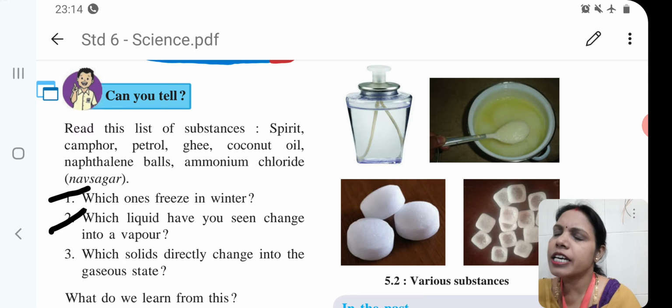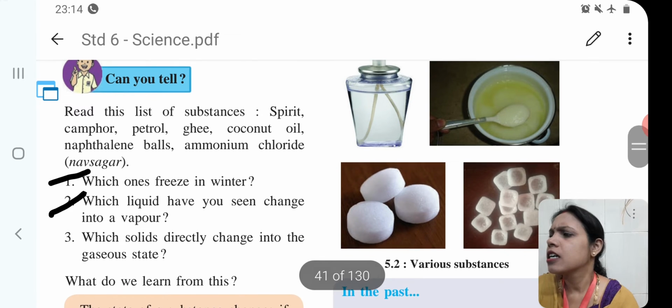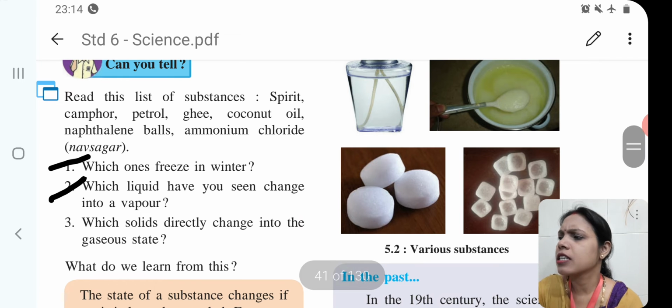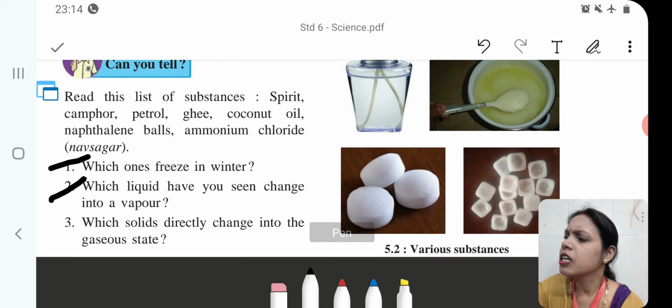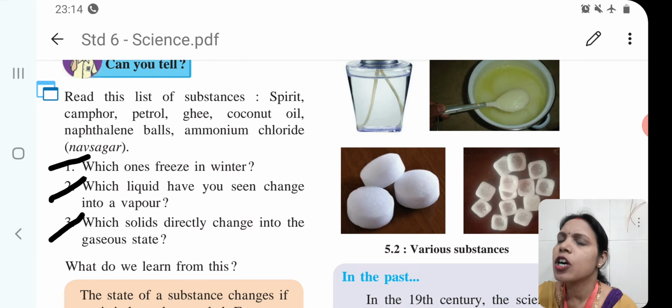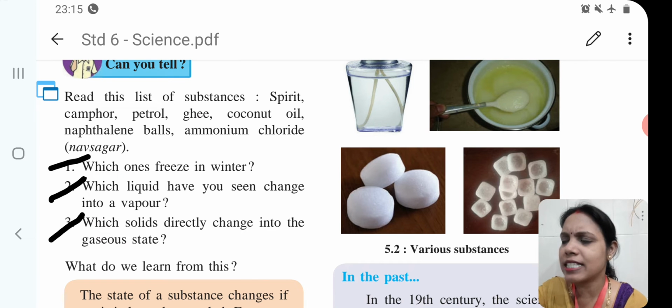Now here next question. Which solids directly change into gaseous state? Your answer will be naphthalene ball as well as camphor. Both will change directly from solid state to gaseous state.